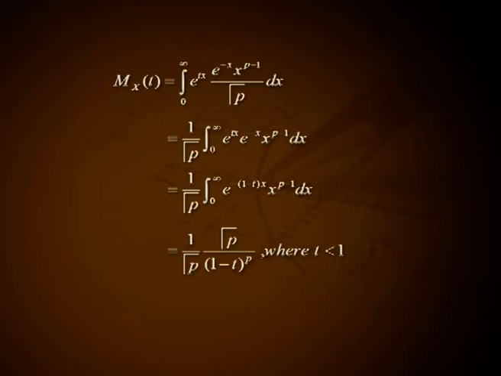the integral from 0 to infinity e raised to tx into e raised to minus x into x raised to p minus 1 dx, that is equal to 1 by gamma p into the integral from 0 to infinity e raised to minus of 1 minus t into x, x raised to p minus 1 dx, that is equal to 1 by gamma p into gamma p divided by 1 minus t the whole raised to p, where t is less than 1. This implies MX of t equals 1 minus t the whole raised to minus p when t is less than 1.